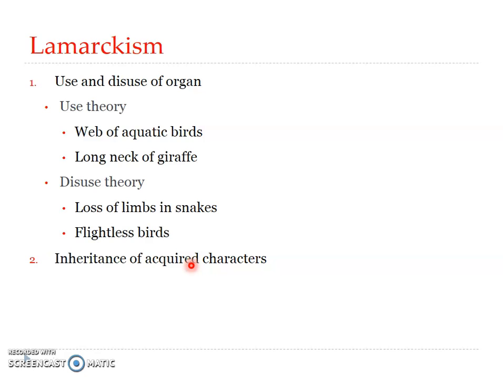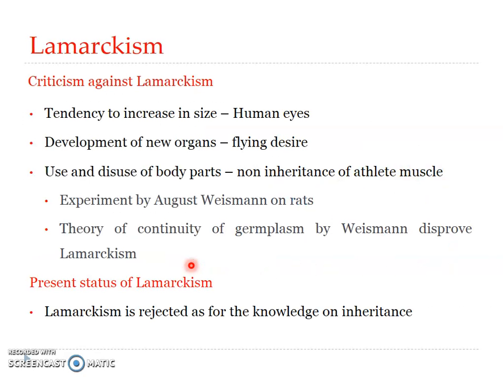The theory also appealed to Darwin and Spencer, but most of the modern biologists agree that the acquired characters end with the death of the individual and are never passed down to the offspring. So that is regarding the acquired characters. Now we also need to discuss the criticism against Lamarckism and the present status of Lamarckism.